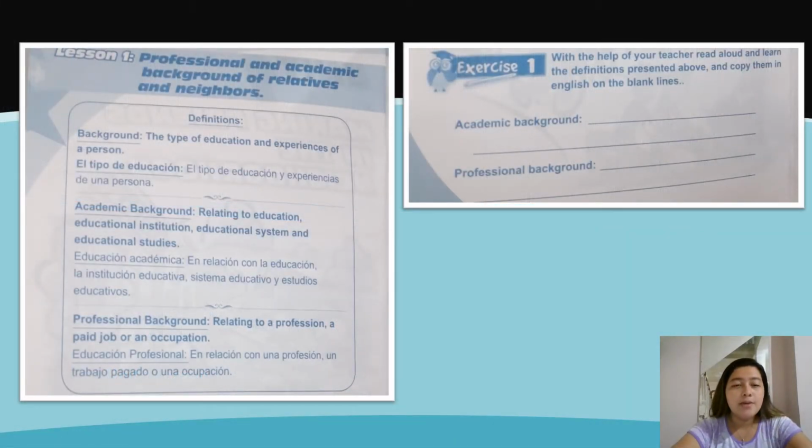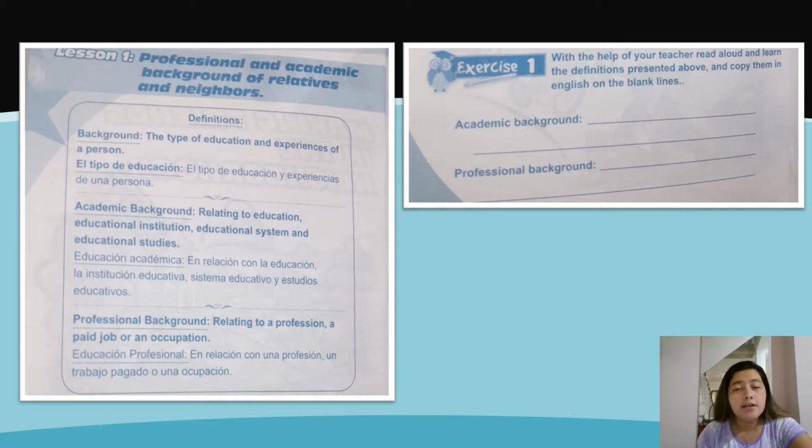In this case, we have some definitions that we are going to read. We have background, the type of education and experiences of a person, and also we have the academic background relating to education, educational institution, educational system, and educational studies. And last one, professional background relating to a profession, a paid job, or an occupation.